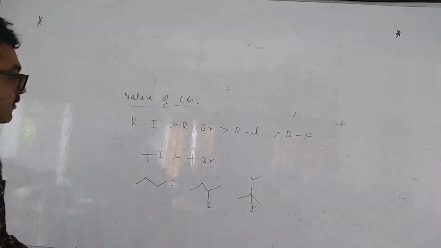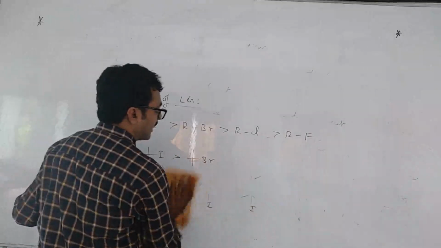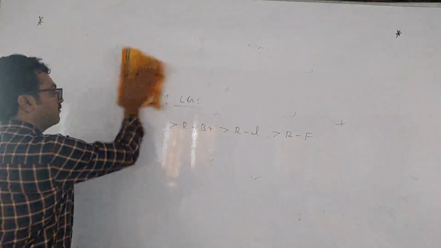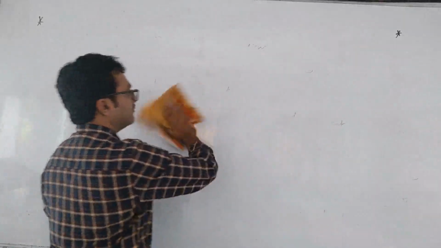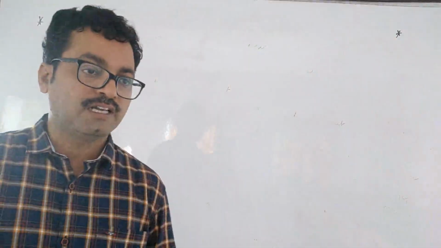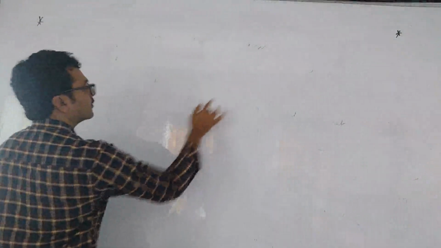Okay. Now SN2 we will see. After that, some more questions we will find. So for the nature of the leaving group, other groups like triflate and brosylate are also there, but they are not needed. In questions we will solve. Next, SN2 reaction.